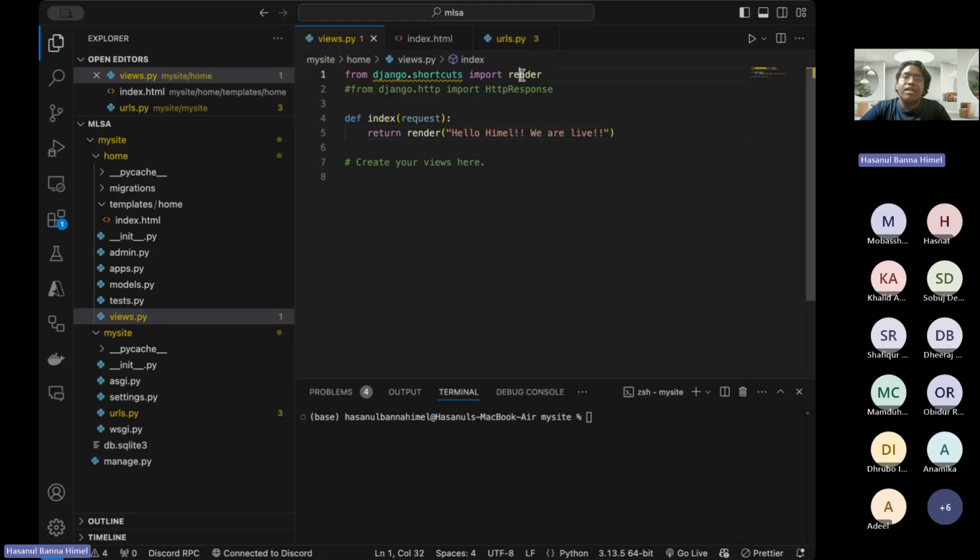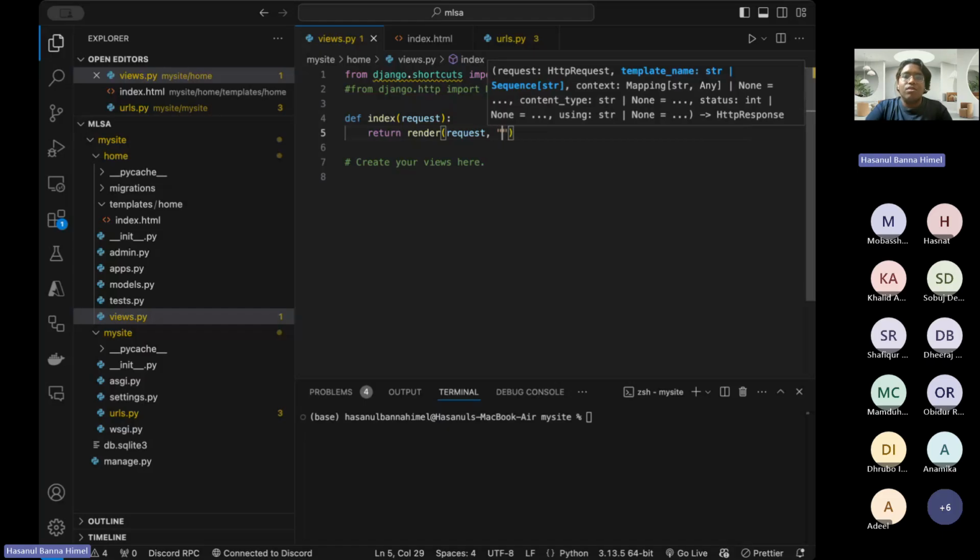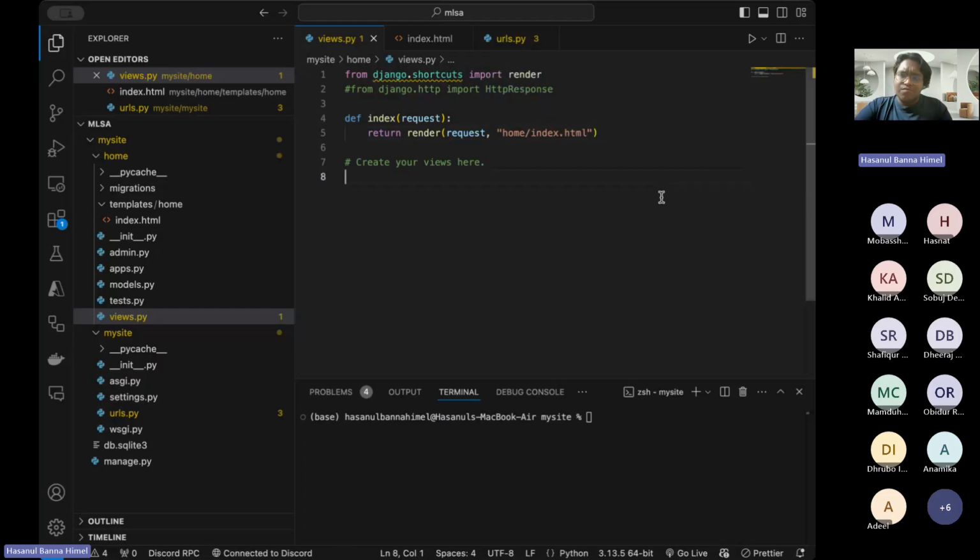Here we will be passing the request, and our address home slash index.html.